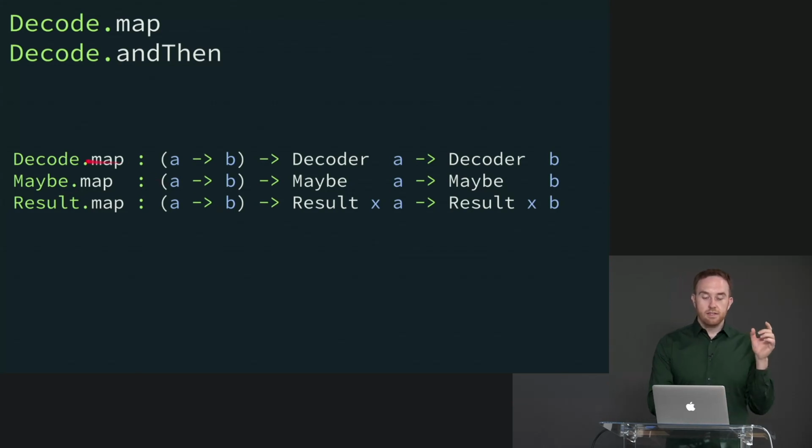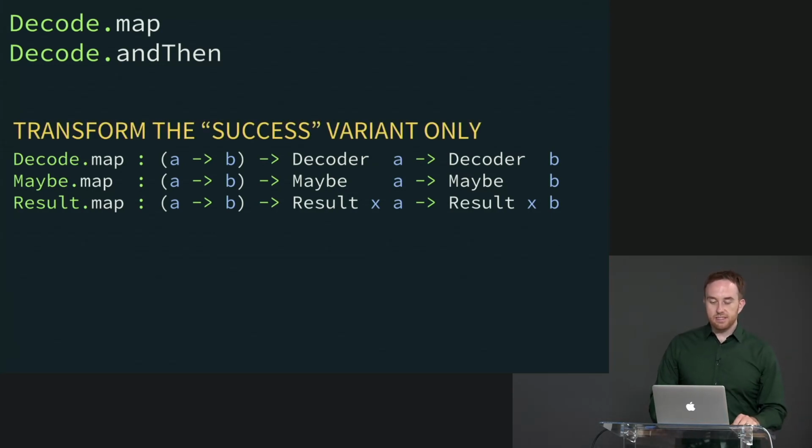So if you call decode.map, maybe.map, or result.map, if it's going to actually call this function, that is to say it's going to have an OK result or a just maybe or a successful decoder, that's also what you're going to get out the other side. So in all three cases, it only does anything if you're on the happy path, and the one that you get back is still going to be on the happy path. It's still going to be a successful result. So this is basically transform the success variant only, don't touch the error case at all. If it's an error, just leave it alone.